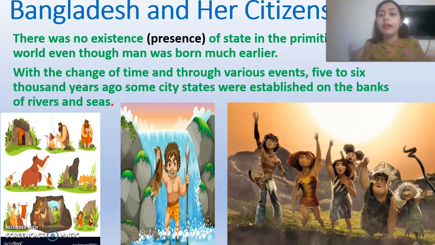It used to behave and do its activities as something partial, working as a state, like a country, but it was not. But at that time some city states were established. Actually this is how we have come to modern civilization. At first they used to live in caves, then on the banks, then in city states. Now we are going through individual states and modernization. So these things are very much related to each other.